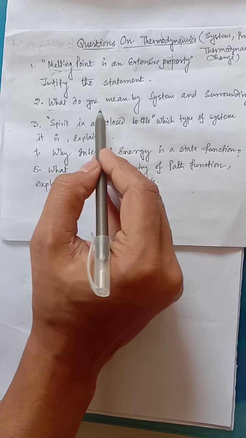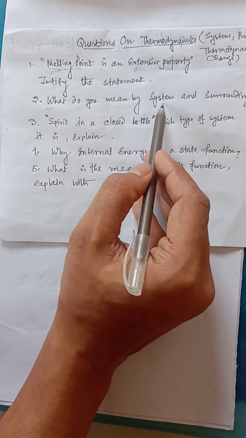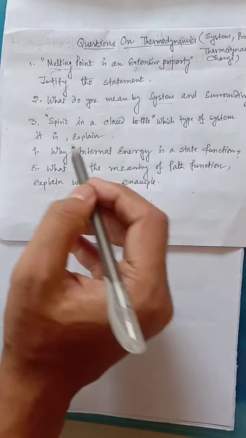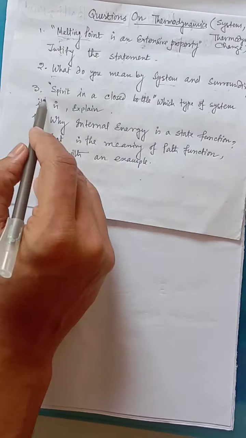Now second question, what do you mean by system and surroundings? I think we have already discussed system and surroundings. What is the meaning of this? With example we have to explain.